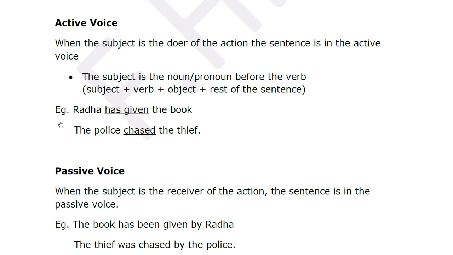So let's just read the example. Example, Radha has given the book. So here you have a subject and here you have an object. This is the action. Has given. Okay, how do you check what is the action has given? Who has given? You will ask, who has given? Radha. So this answer should be over here. Now here you look at the action. What is it? Chased. Who chased? The police chased. Clear? So it is active voice. The police chased the thief. Okay.